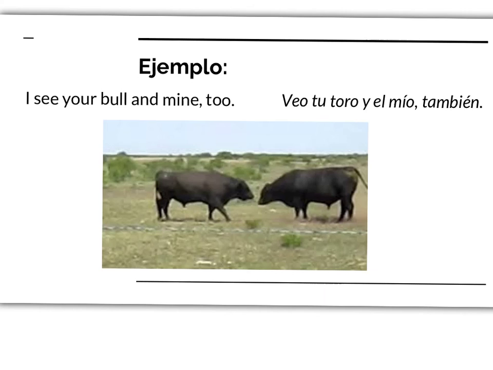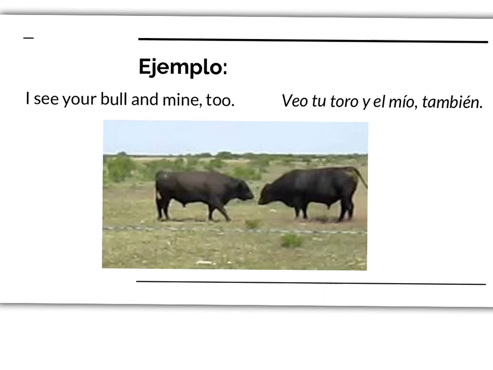Okay, and the last little bit. Possessive pronouns may be used in place of a possessive adjective and noun. They are formed by placing a definite article, that's el, la, los, and las, in front of the long-form possessive adjective. So, for example, I see your bull and mine too. The mine too is the possessive pronoun. So, veo tu toro, I see your bull, y el mío también.